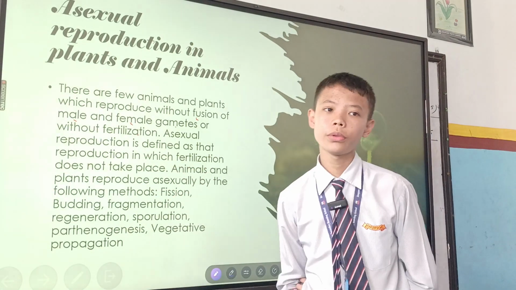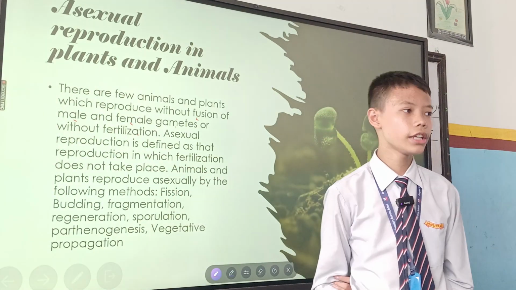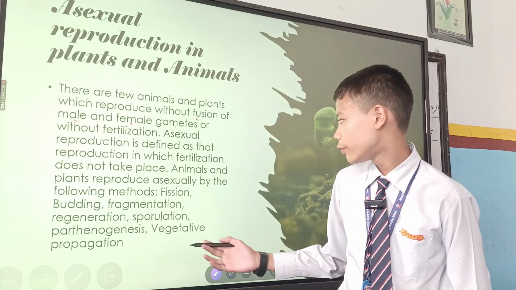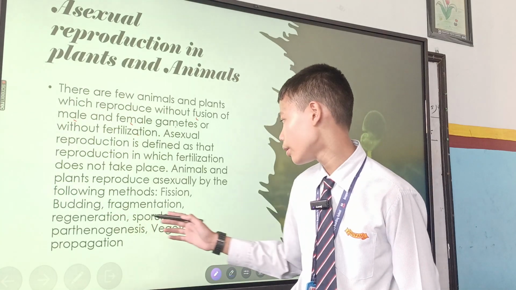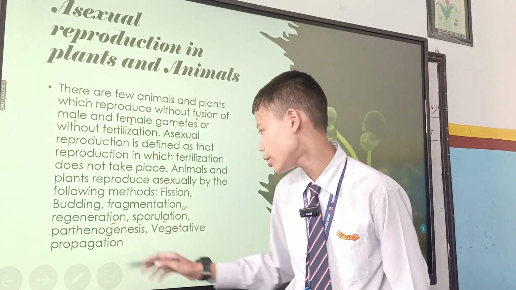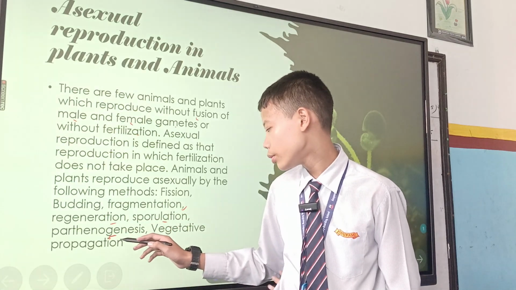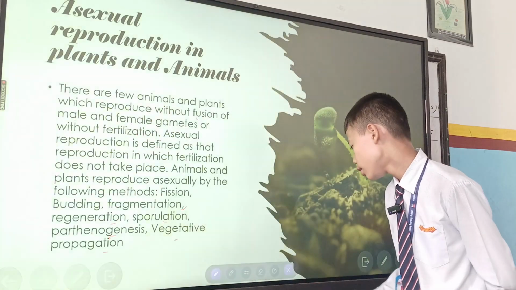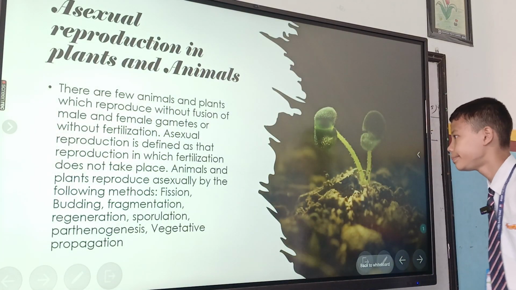It is defined as the reproduction where fertilization or fusion does not take place. The following types are fission, fragmentation, regeneration, sporulation, parthenogenesis, vegetative propagation. So, first we are going to start with fission.